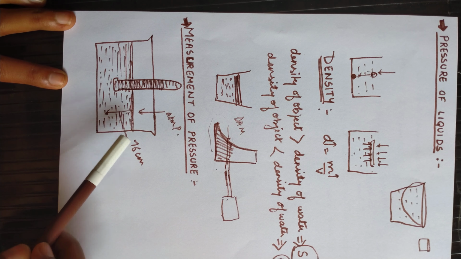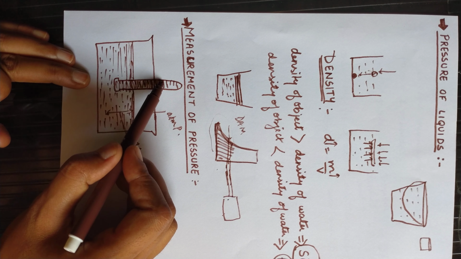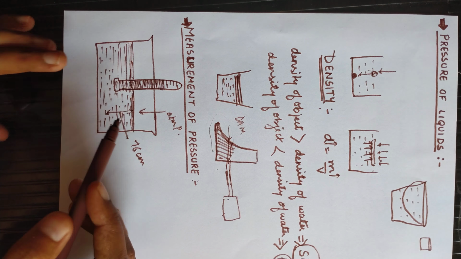First of all, the glass tube is filled with mercury and then inverted into a container or a trough which is also having the mercury filled in it. The level of mercury in the tube falls to a particular height, and this will keep reducing the pressure in the tube until it balances the atmospheric pressure. So here the pressure due to the weight of the mercury is equal to the atmospheric pressure, and this space where there is no mercury filled is called the vacuum.